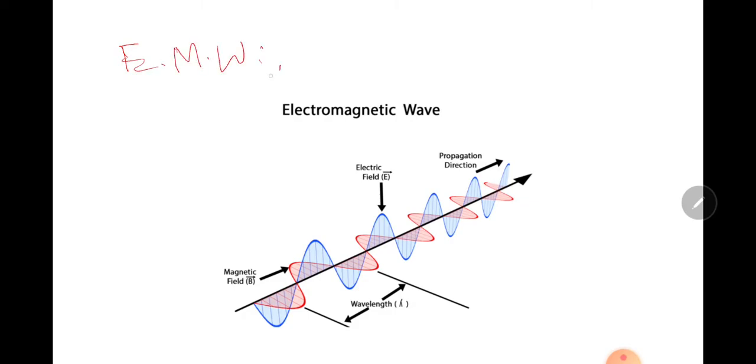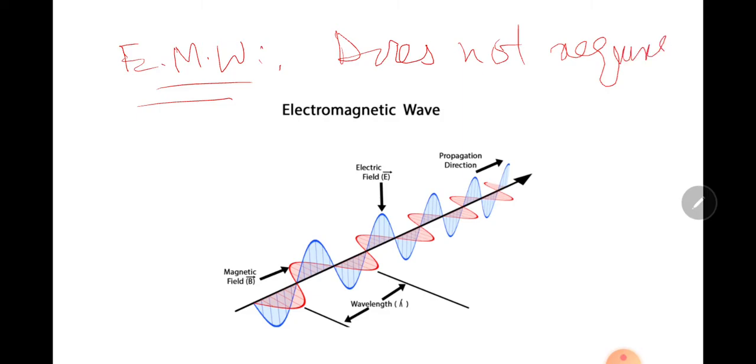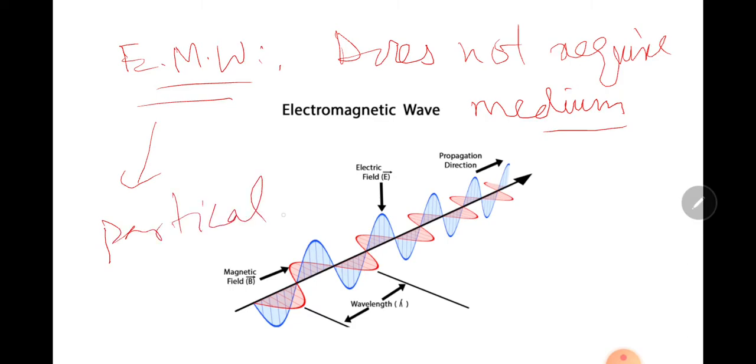If the magnetic field is in this direction, the electric field will be in this direction.